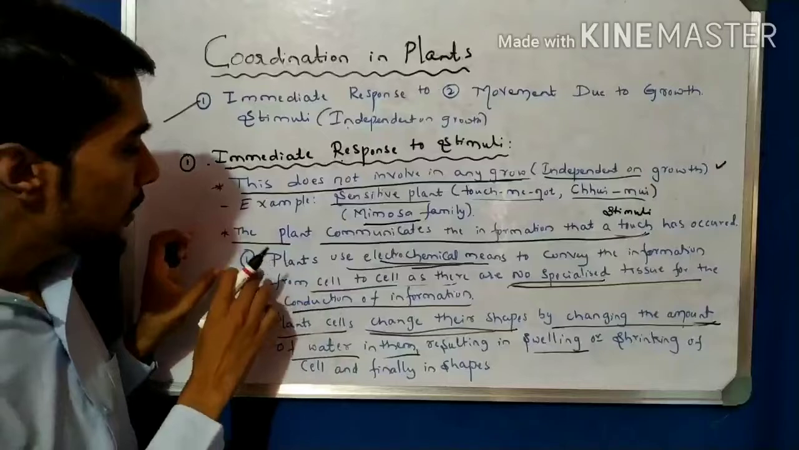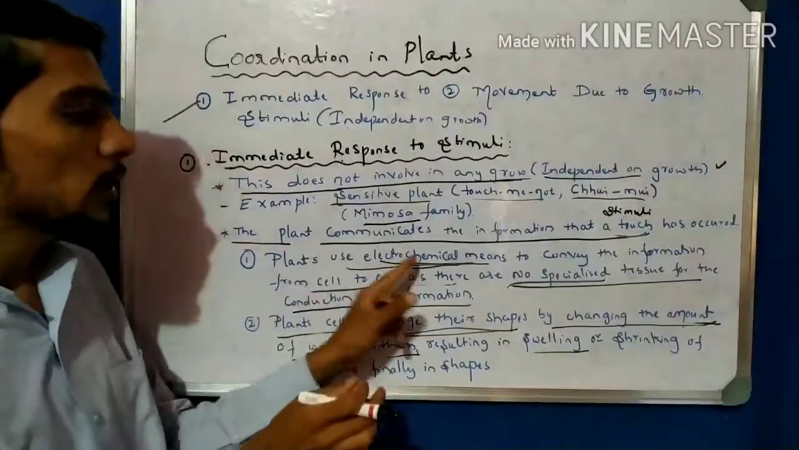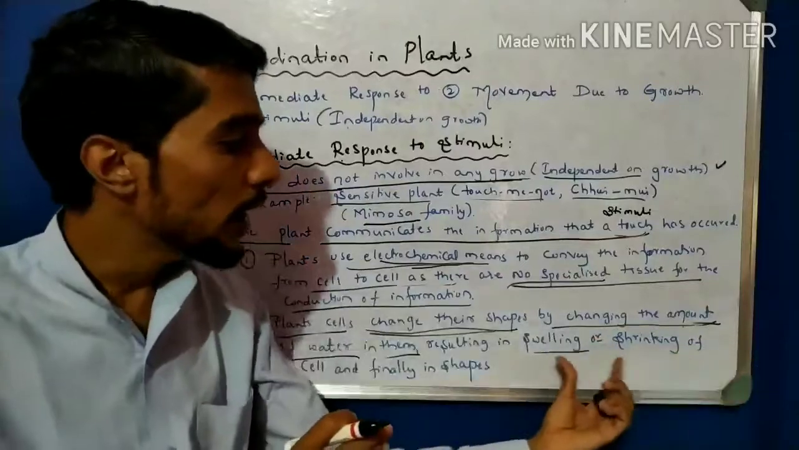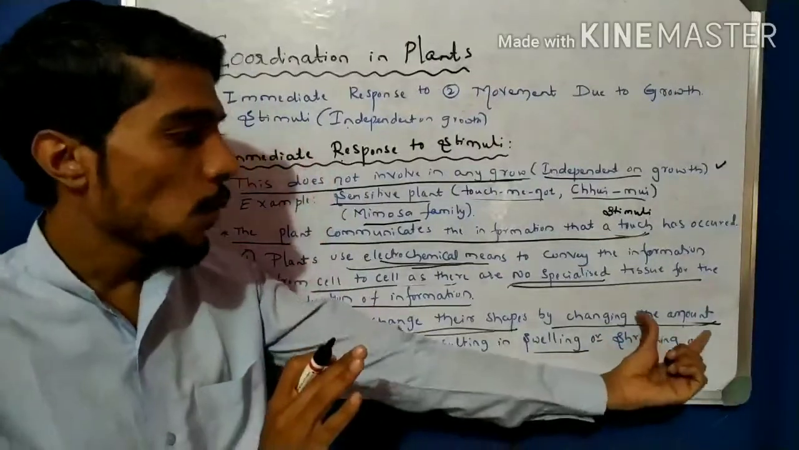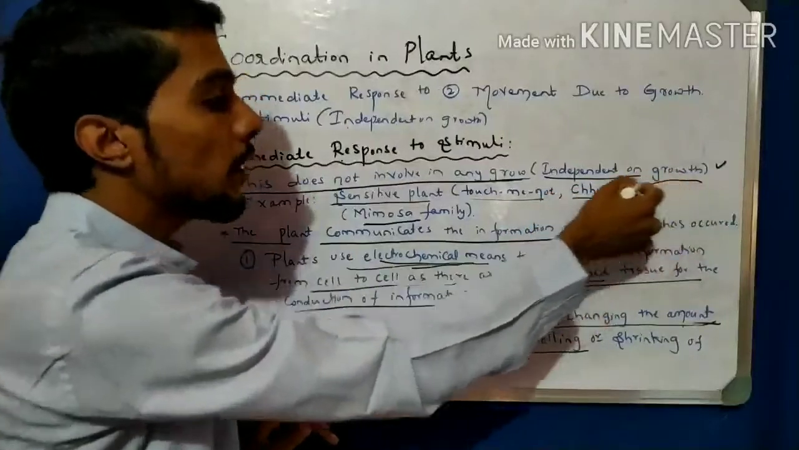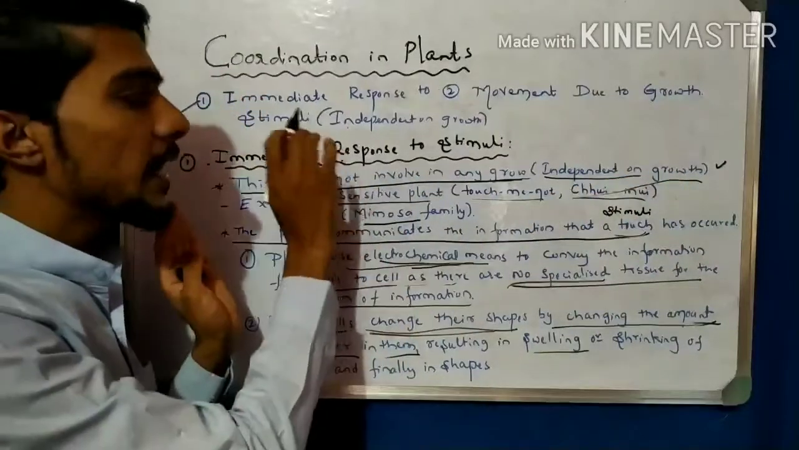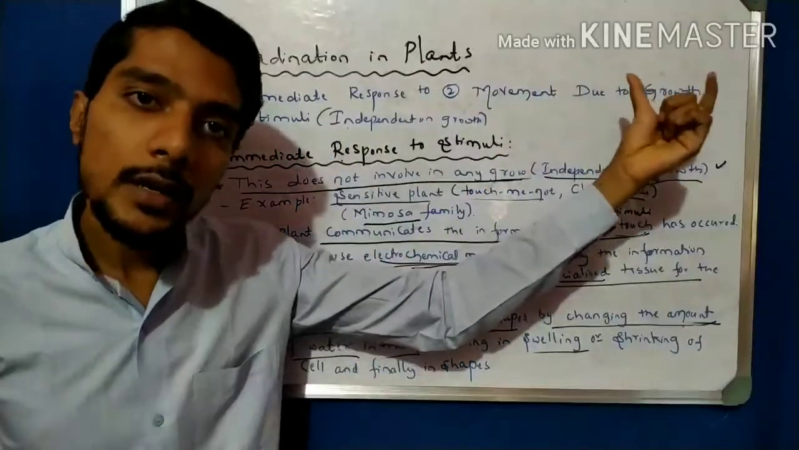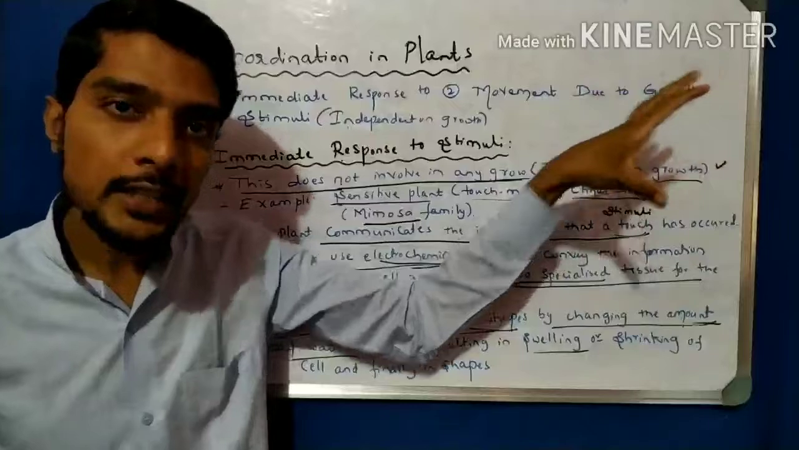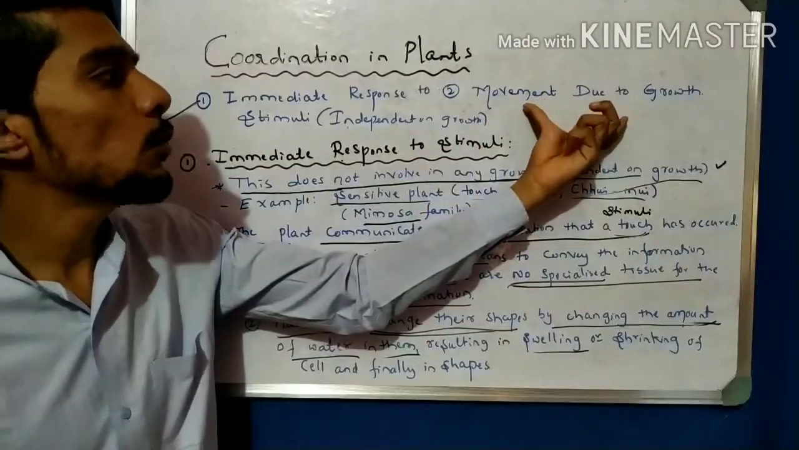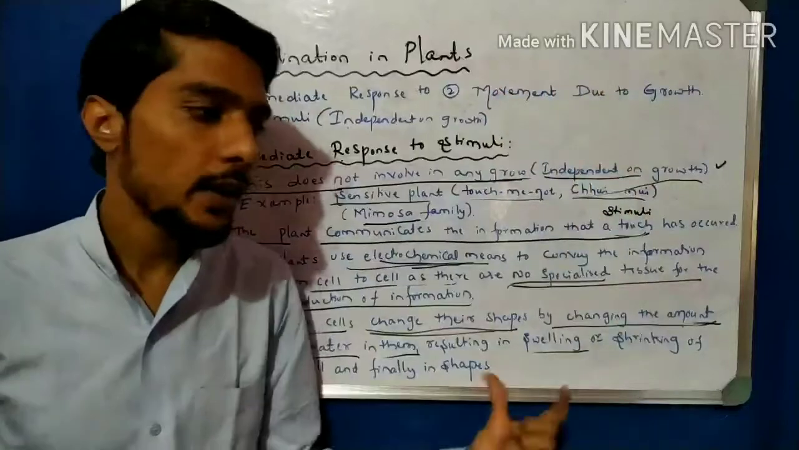An example is the sensitive plant, which conveys the response by electrochemical means, and another is the amount of water, that is, swelling and shrinking of the cell because of water. So these are the points you have to remember under the category of independent of growth, that is, immediate response to stimuli. Next, come to the movement due to growth. First write this down in your notebook, and then I will come to the next movement, movement due to growth. Okay, write down.